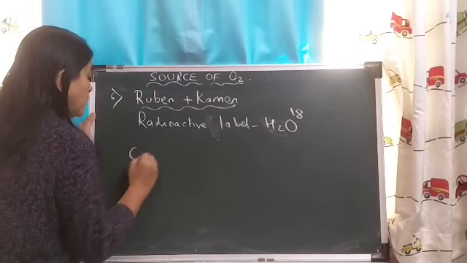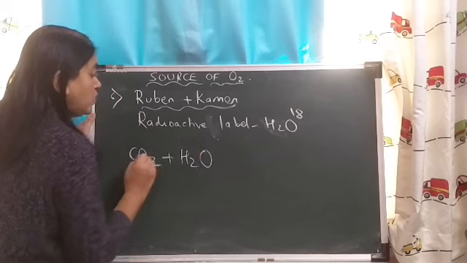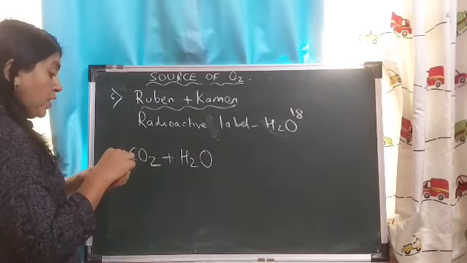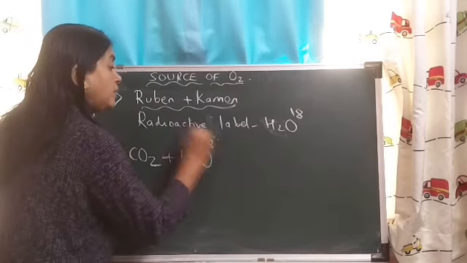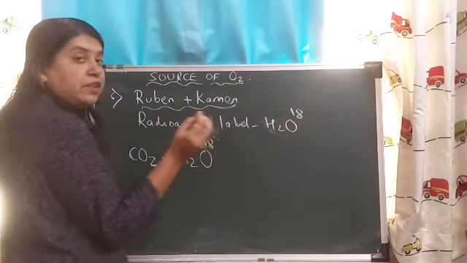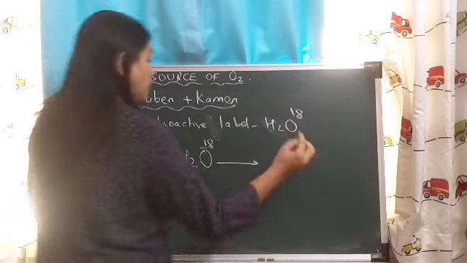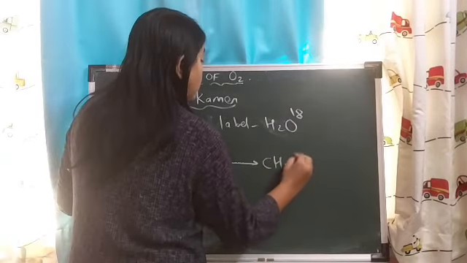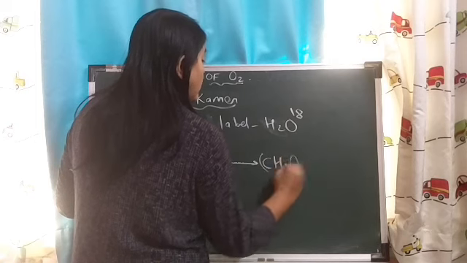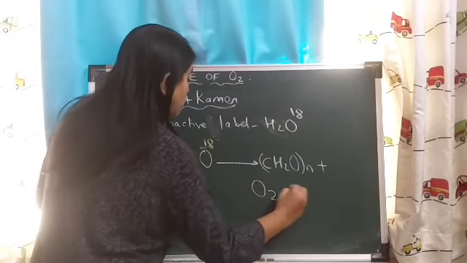They carried out this reaction in which they took carbon dioxide and water, but this water was labeled with a heavy isotope of oxygen, that is radioactively labeled oxygen, 18O, and it was observed that there was formation of glucose plus release of oxygen.